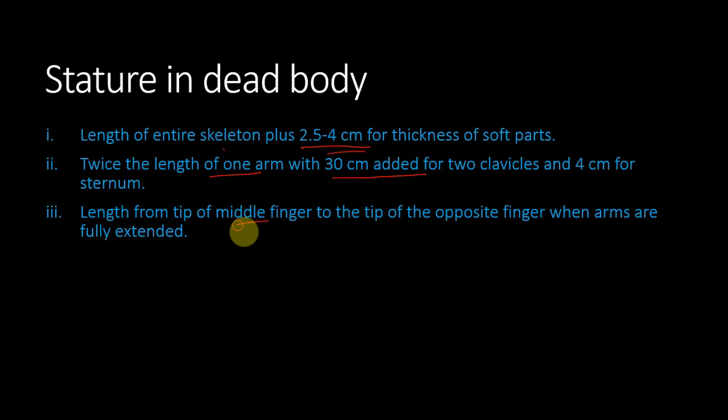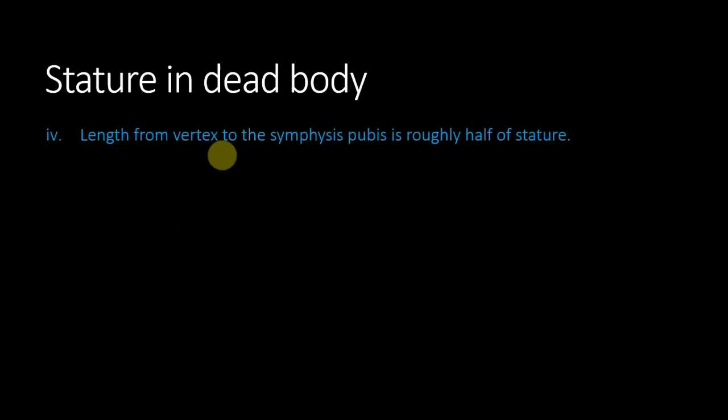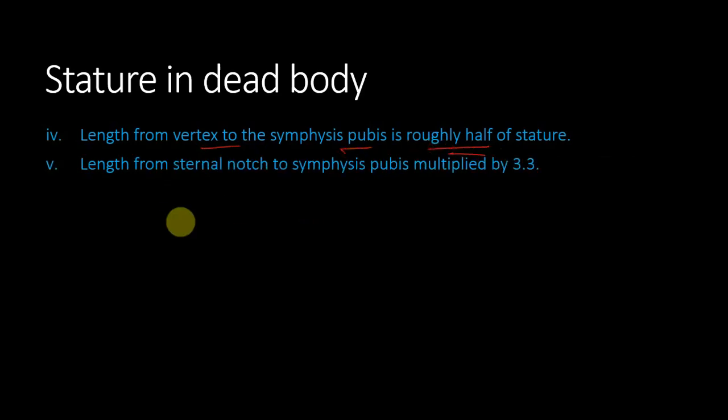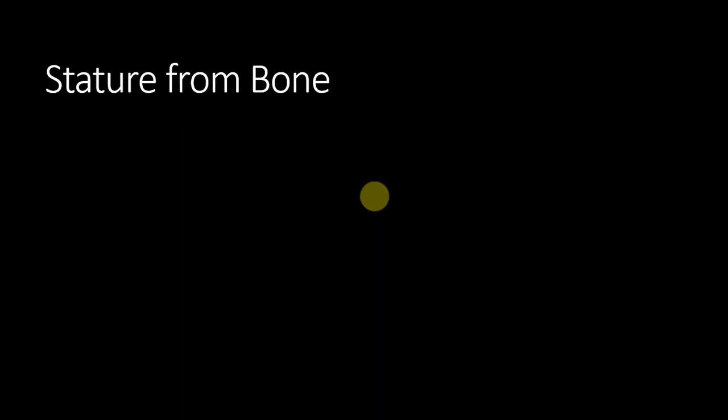The length from the tip of the middle finger to the tip of the opposite finger when arms are fully extended gives roughly the stature of the person. The length from the vertex, that is the topmost part of the head, to the symphysis pubis is roughly half of the stature. The length from the sternal notch to the symphysis pubis multiplied by 3.3 will give roughly the stature.